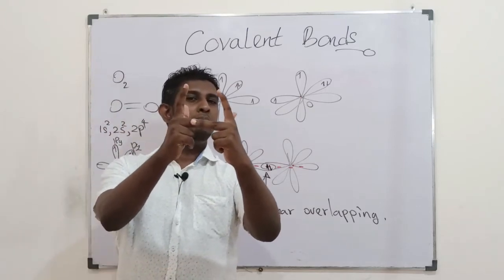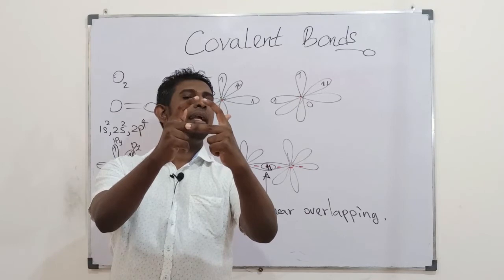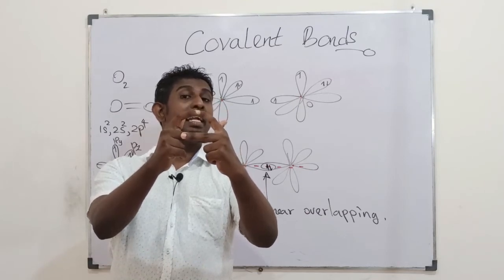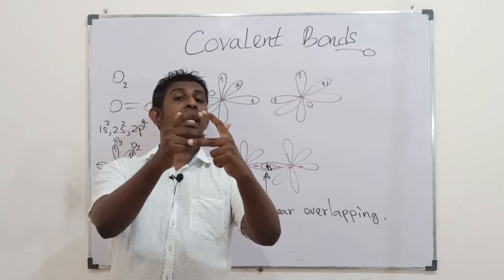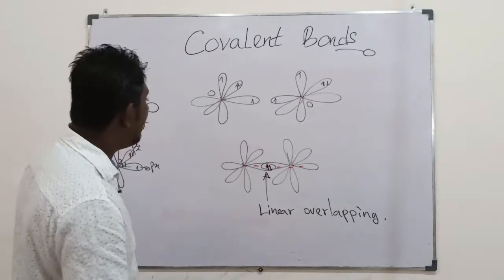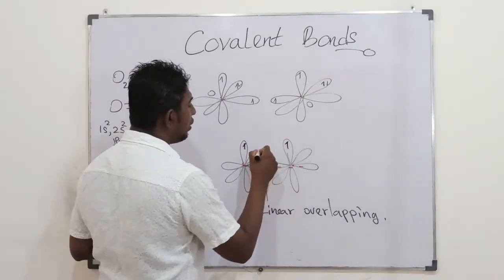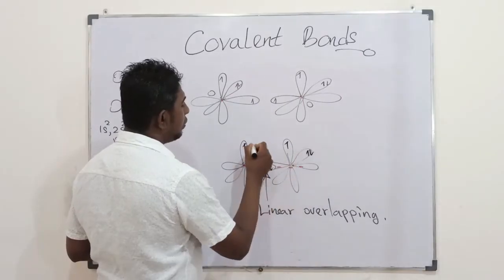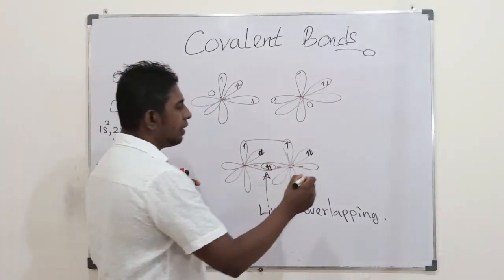These would bend towards each other and overlap at the side of this line. So we call it laterally. They overlap laterally.